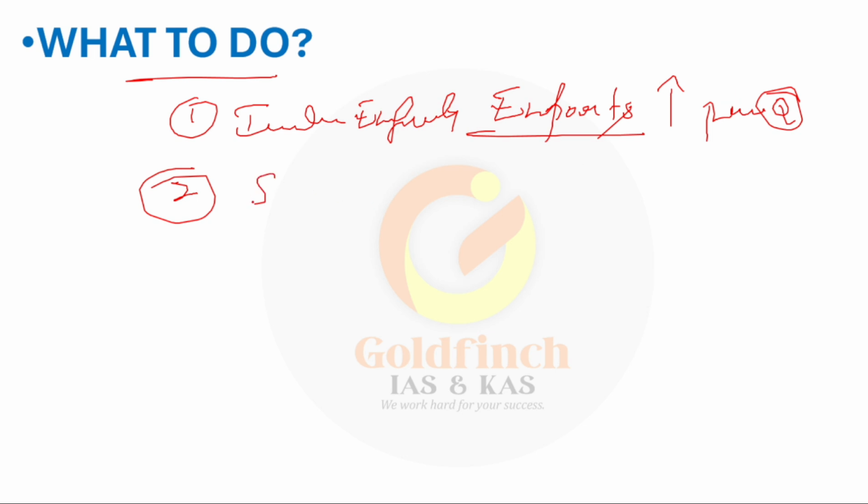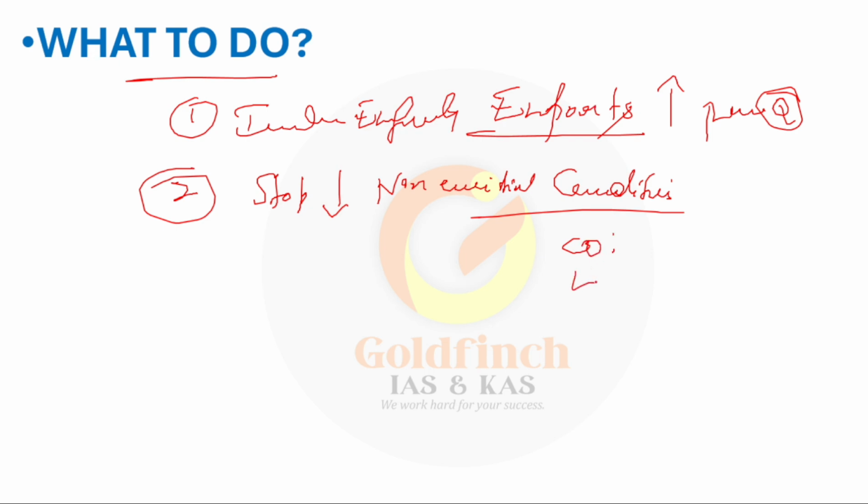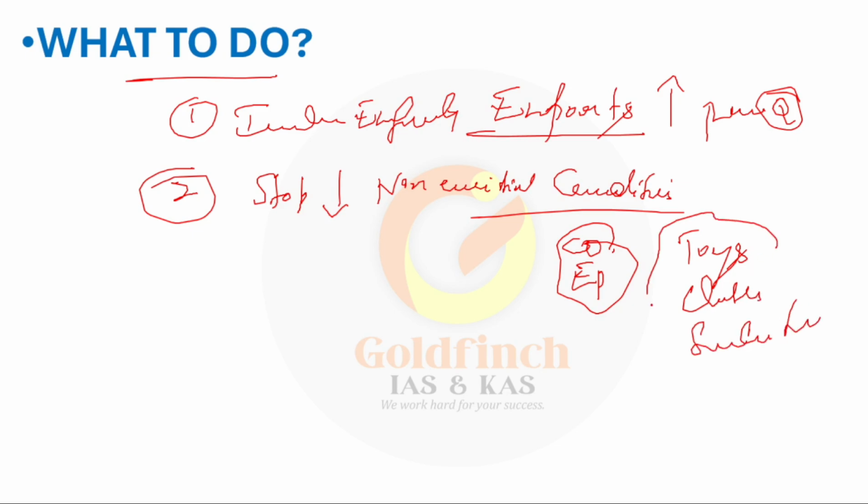And we have to stop or decrease importing non-essential commodities. What do you mean by non-essential commodities? For example, crude oil is essential. Engineering products are essential. For example, toys, and some of the basic clothes, and sandals, that is slippers, etc. Because these can be produced domestically only, no? We can stop importing such commodities.